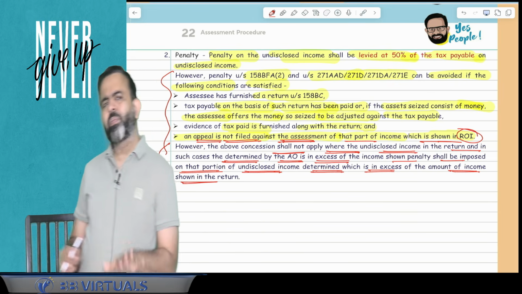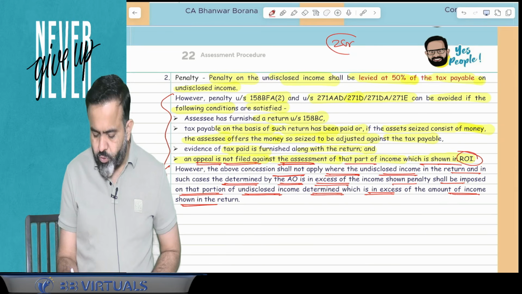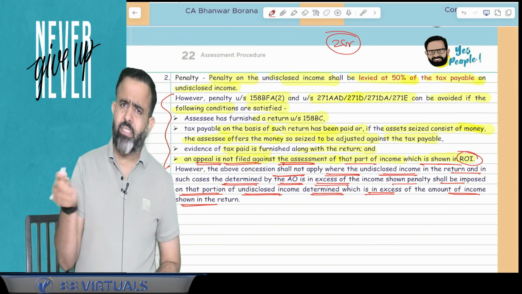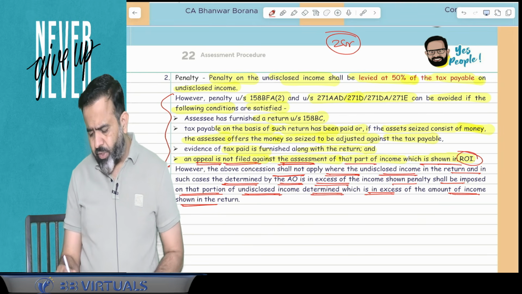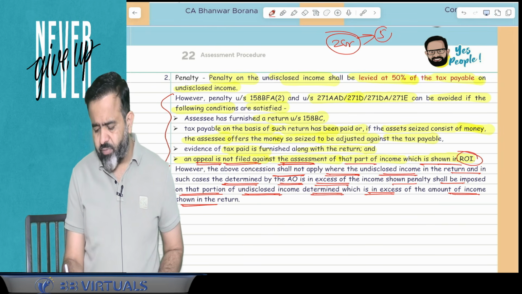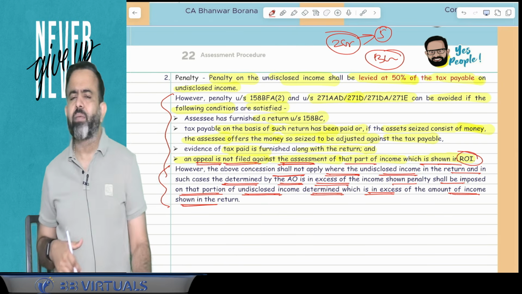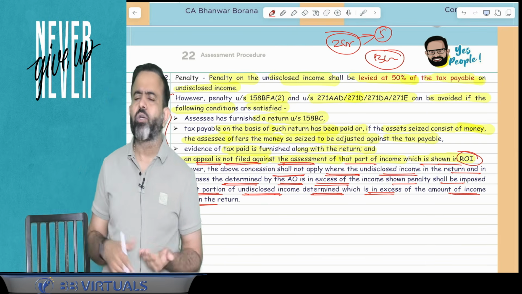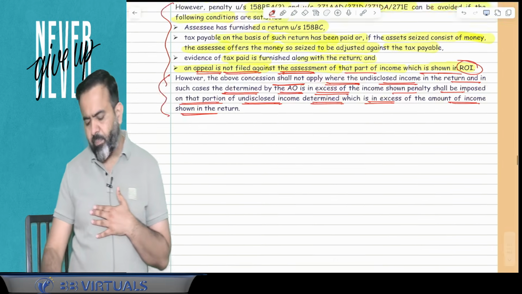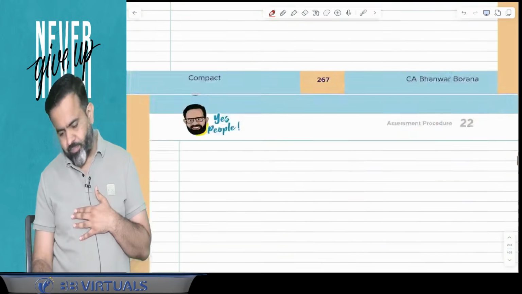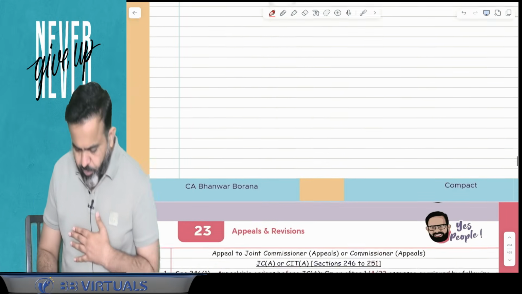So this is a very simple part, okay guys. Suppose, for example, in the undisclosed income you have declared 2 crore rupees and you paid the taxes on 2 crore, penalty is not applicable. But guys, what if the AO raises your undisclosed income to 5 crore? Whatever this 3 crore difference is, on that 3 crore penalty will apply. Obviously on the 3 crore there will be a tax of 60% and 50% penalty. So this is the completion of your block assessment.